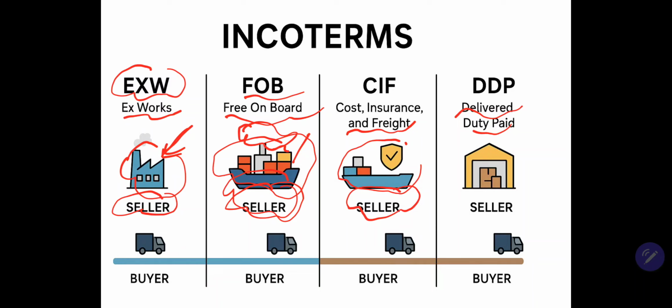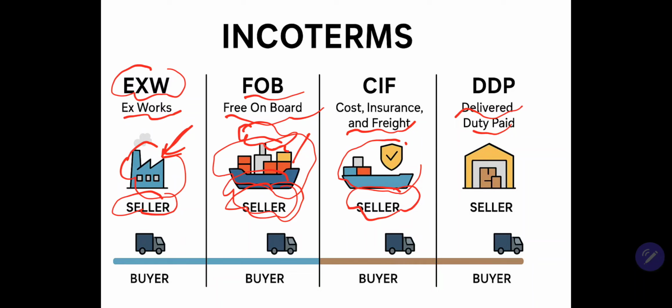But for CIF, Cost, Insurance, and Freight, the goods have arrived in the port of the buyer. Okay, I hope you know the differences between FOB and CIF and this responsibility for the seller.